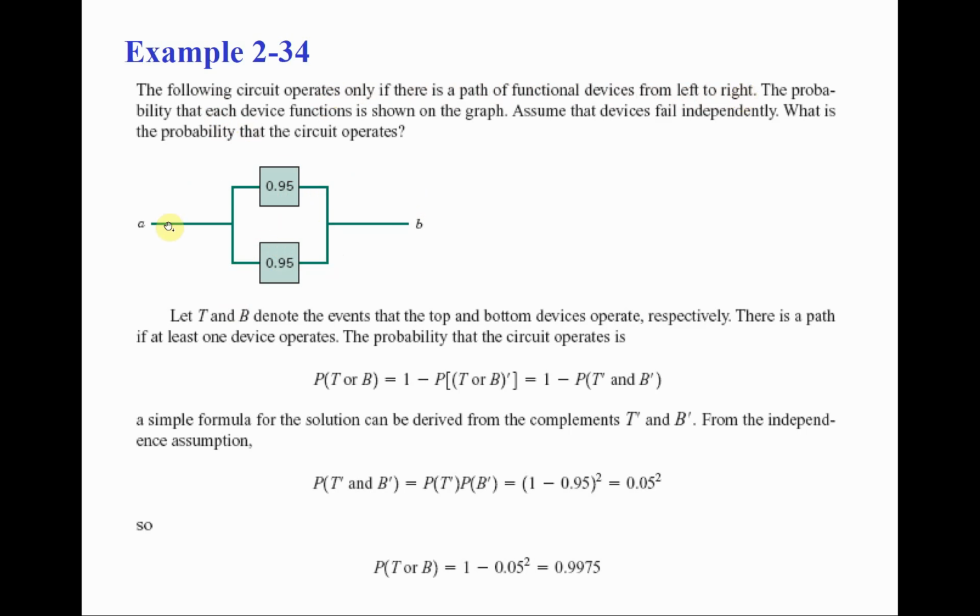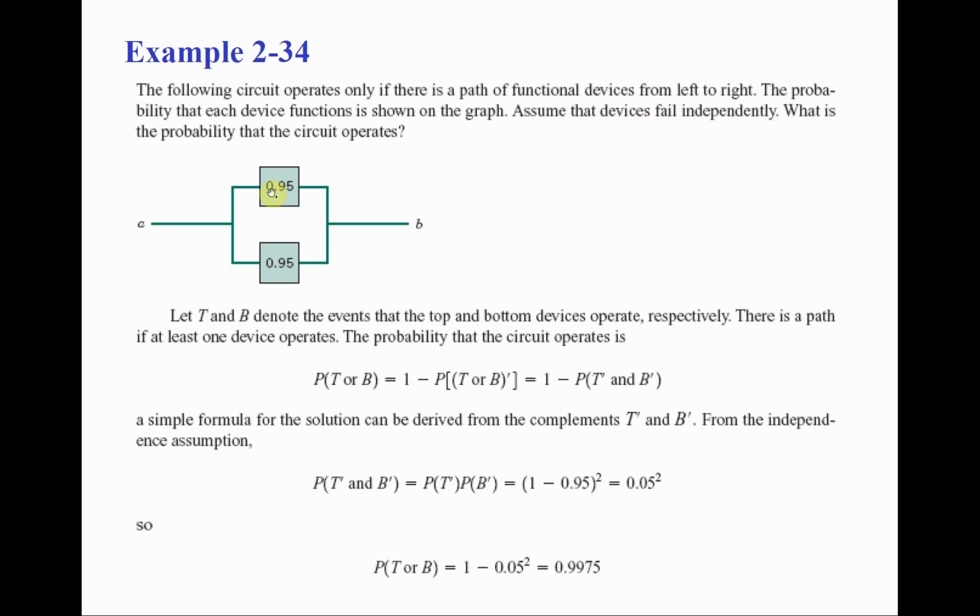So if we can go from point A to point B through functional devices, through operational devices that have not failed, as long as we can reach either from the top or from the bottom, it means that the whole system operates. Now, the question also gives us the probabilities that each one of these components operates successfully. So 0.95 is the probability that the top component operates successfully, and 0.95 is the probability that the bottom component operates successfully. In addition to this, it's also given to us that these two devices fail independently.